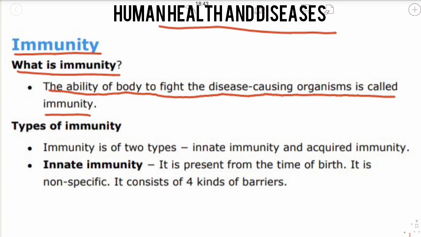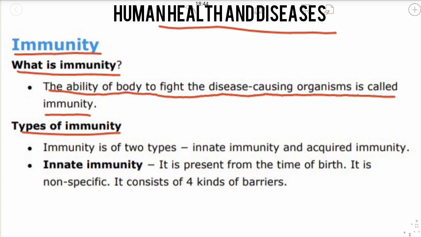There are different types of diseases. We have already learnt bacterial diseases, viral infections, protozoan and fungal diseases, and many more. They all will affect your body. Then your body is able to fight the diseases. That is called immunity. When your body is able to fight the disease causing organisms, then it is called immunity. Very simple.